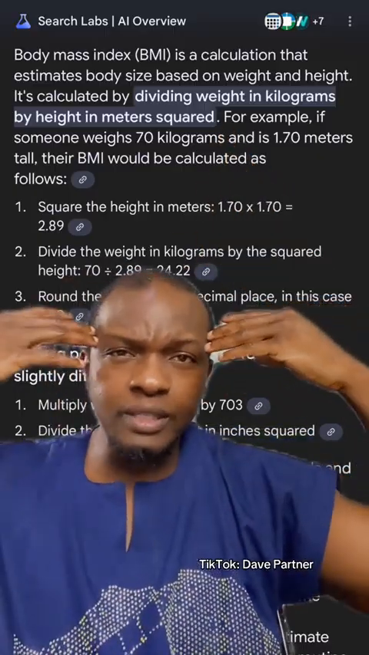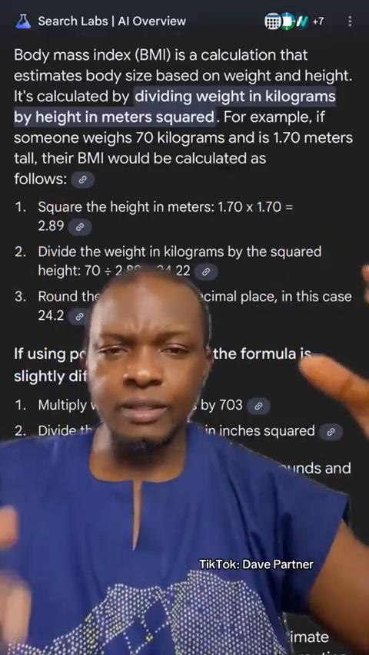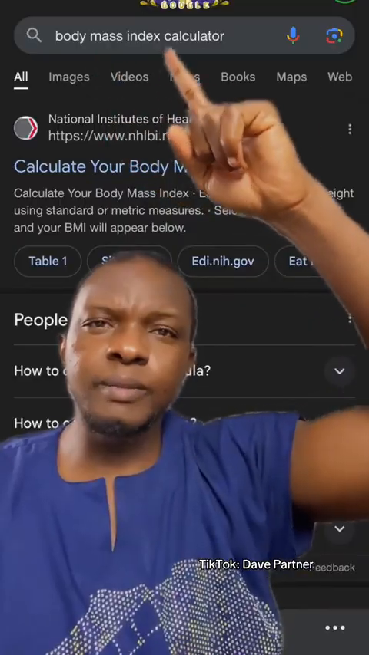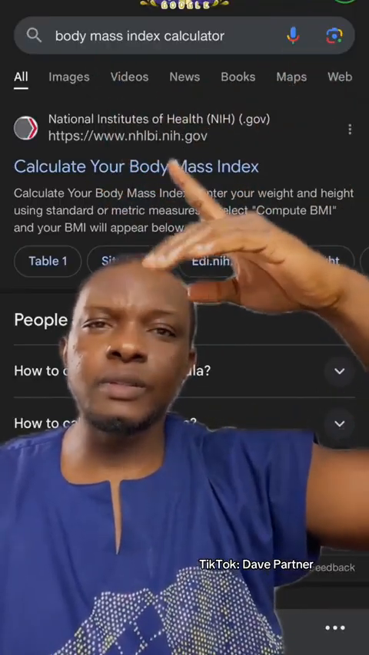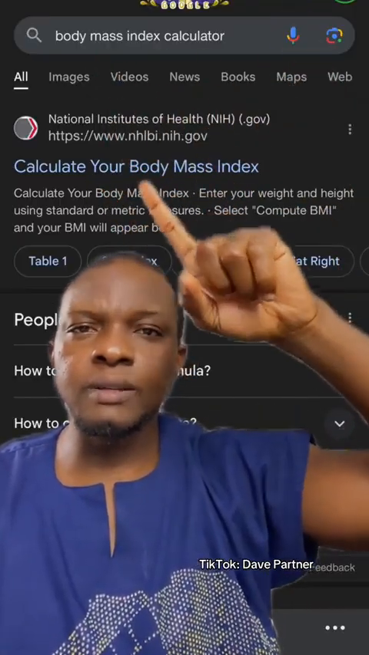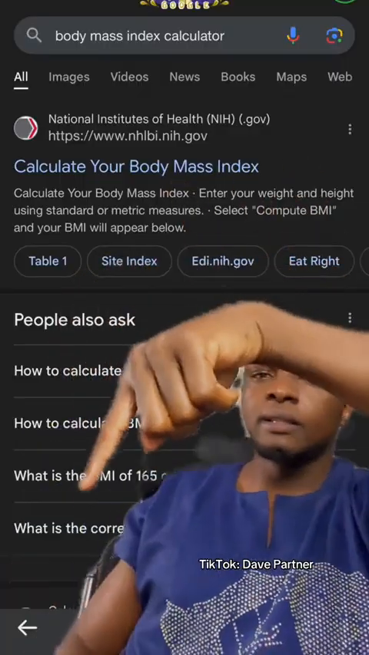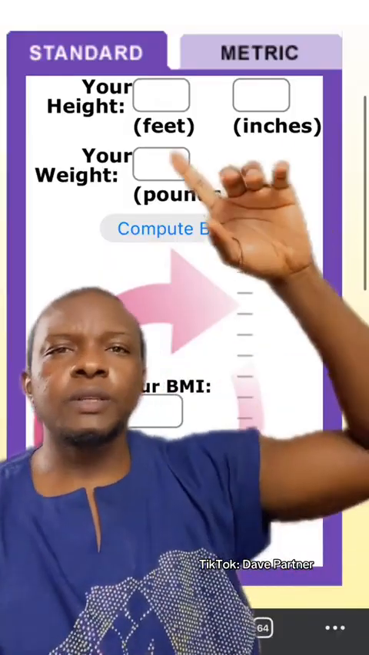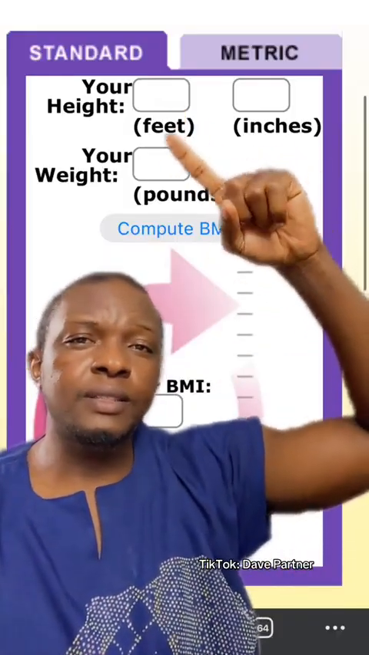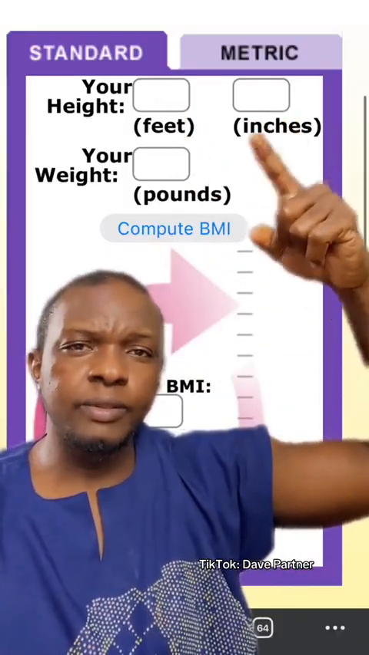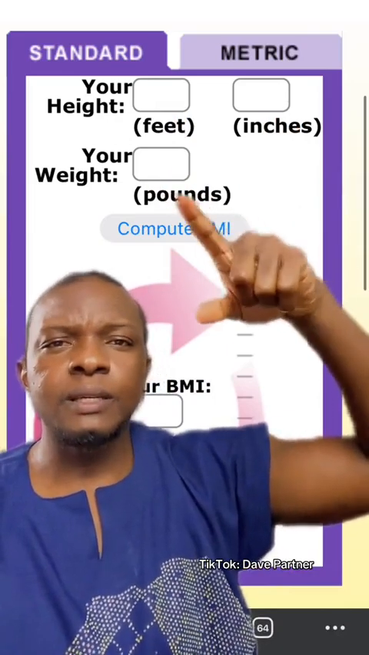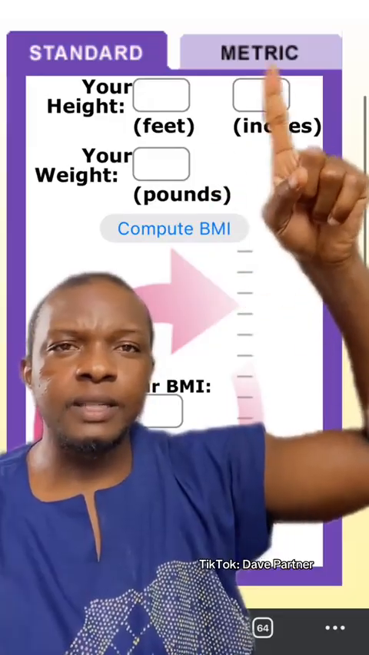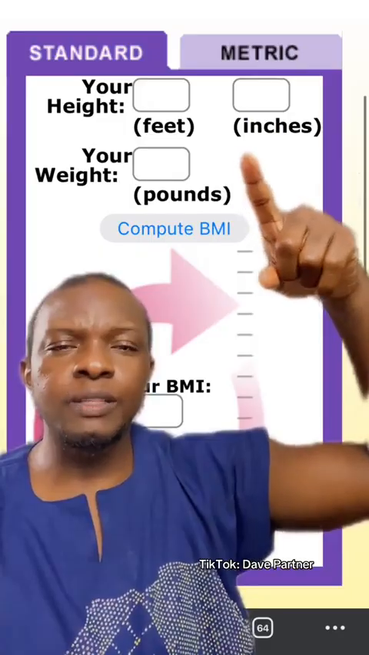But instead of doing it in your head, there's a website you can use. If you go online and type Body Mass Index Calculator, one of the ones you're going to see is the US government website that says calculate your body mass index. There are many. When you open the page, you enter your height in feet and inches, then your body weight in pounds. If you prefer another metric system, you can click on this tab to open it.